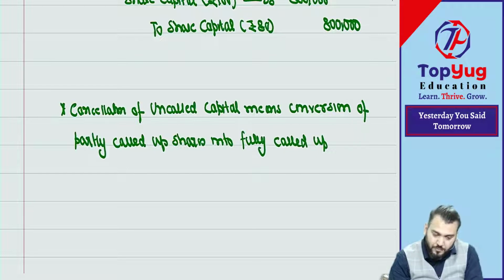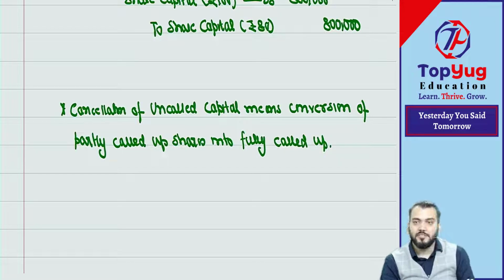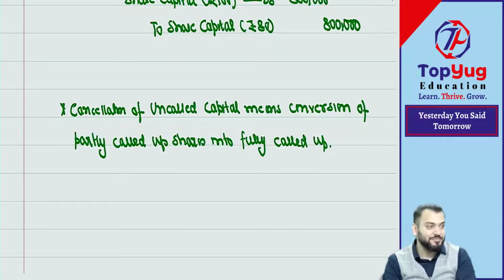Correct? Understood? Simple. This also you have understood. But once again, this point number 2 will also not help in writing off losses because there is no reduction of capital.